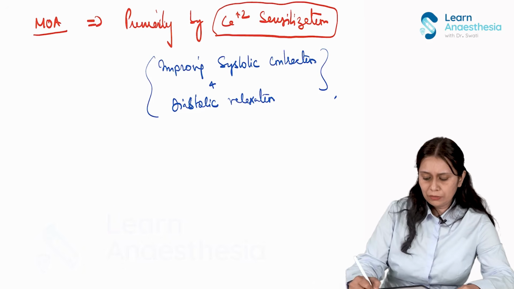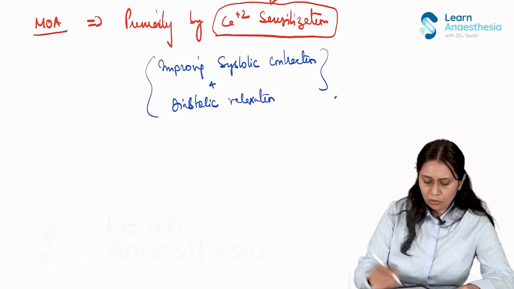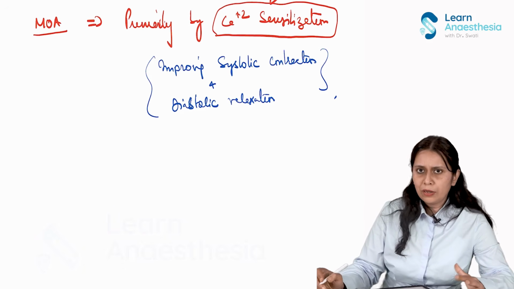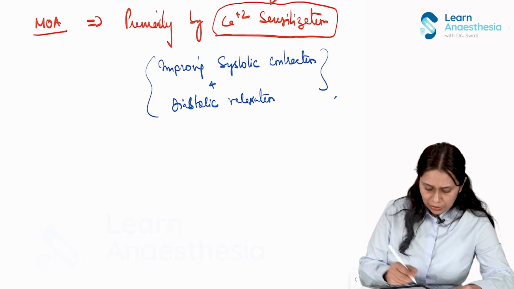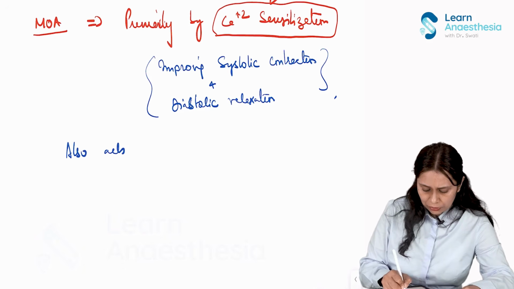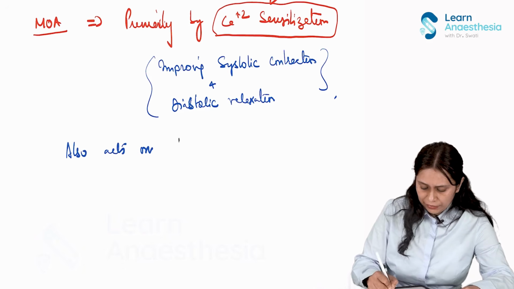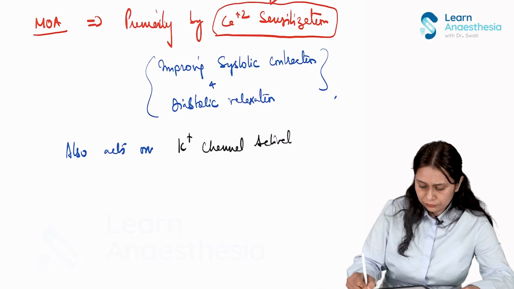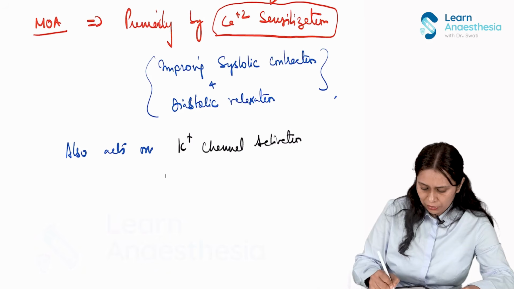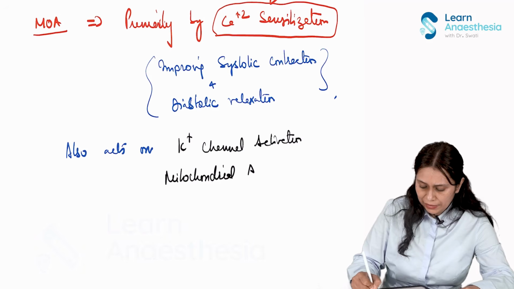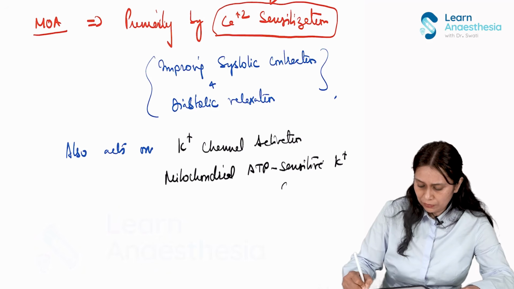Apart from acting by calcium sensitization, it has also some action on some other receptors. It also acts on calcium channel activation, and also acts on mitochondrial ATP sensitive potassium channel activation, right?